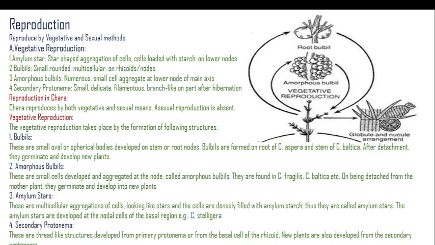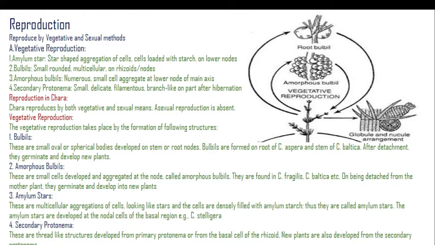Then bulbils, which are small rounded multicellular bodies on rhizoids, again detach from the main plant body and directly germinate into a new plant. Likewise, amorphous bulbils are many in number. They are small cell aggregates at the lower node of the main axis, and they also have the capacity to germinate into a new plant.